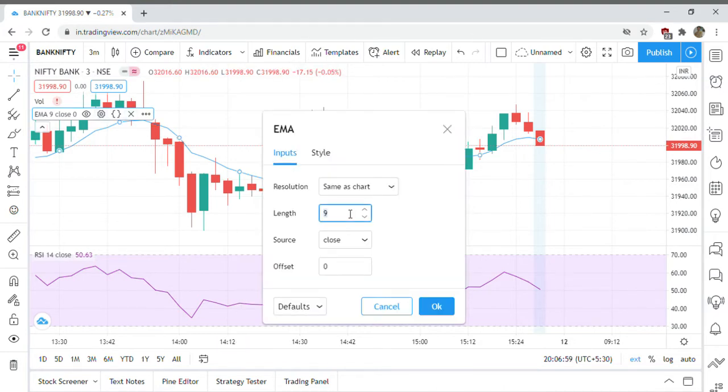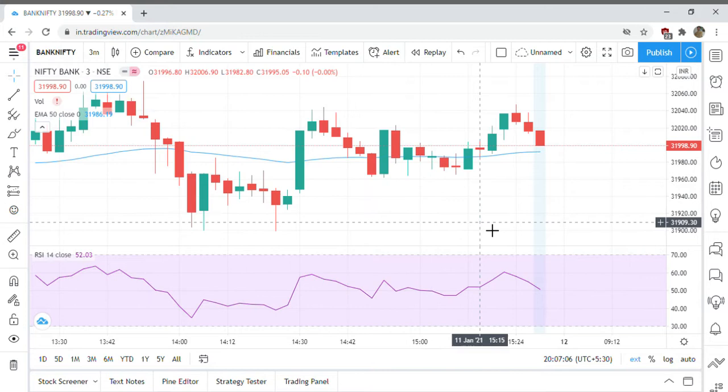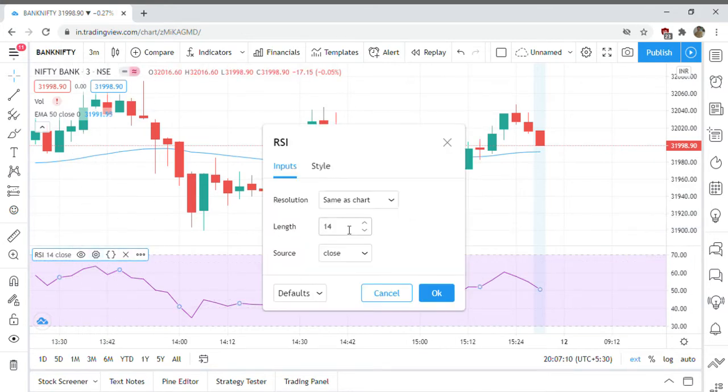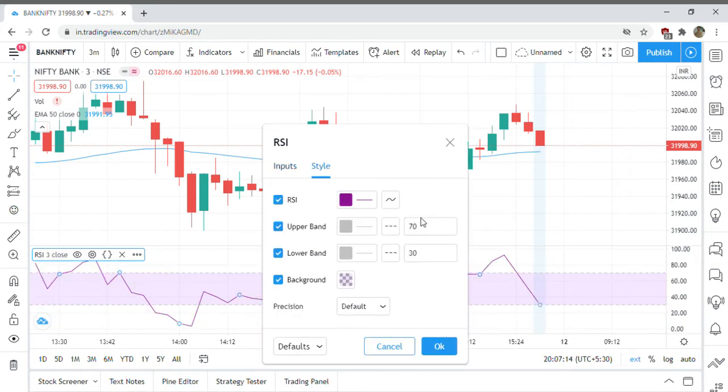Let's change it to 50. The RSI, go to the settings, change the length to 3 and the upper band as 80, lower band as 20.